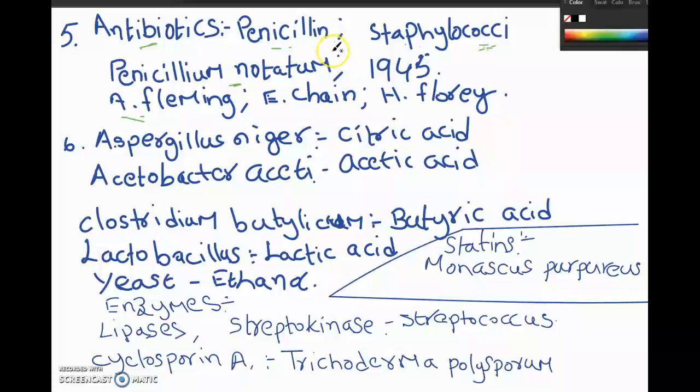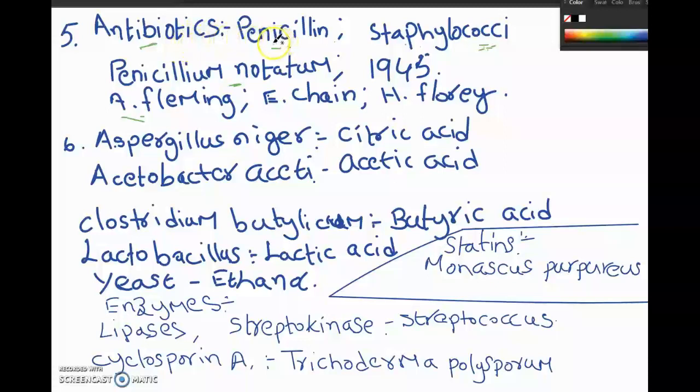If we speak of them in reference to human beings, you can call them pro-life. They promote life in reference to human beings, but in reference to the microorganisms, they are anti to the life of those microbes, or they are harmful to them: anti, negative, or against. So it's a Greek term. This is a Greek word which means against life. That's the meaning of the word antibiotics, which is given in reference to harmful microorganisms.